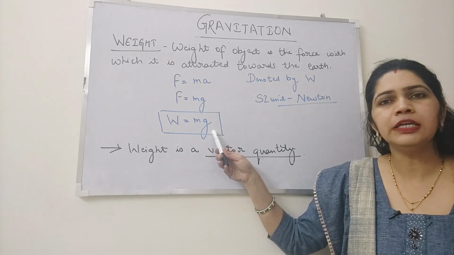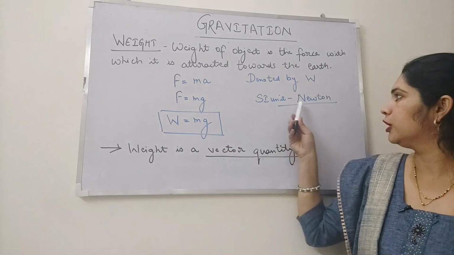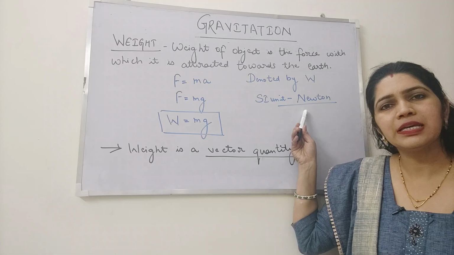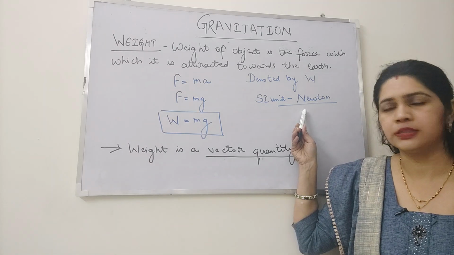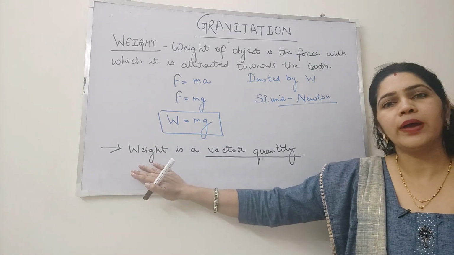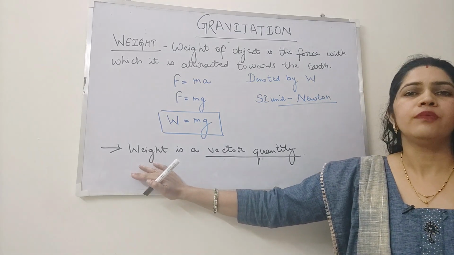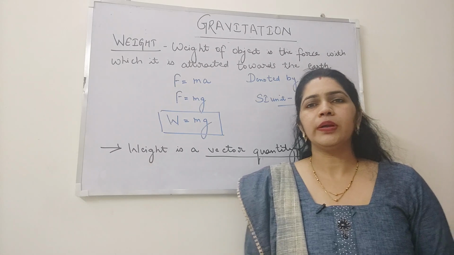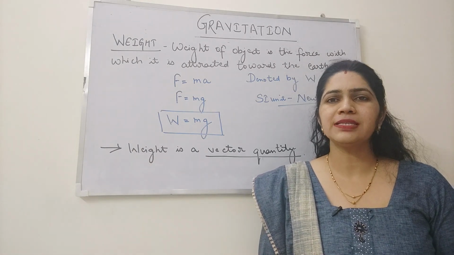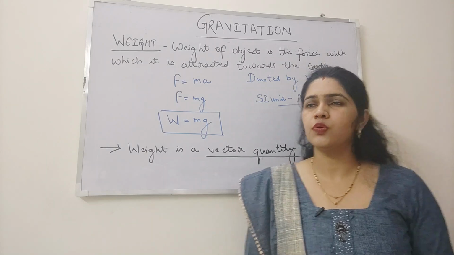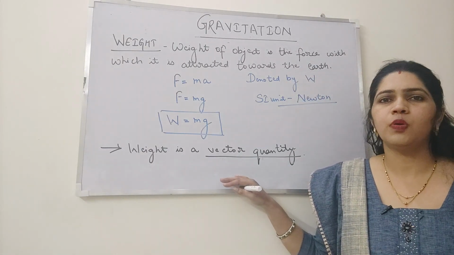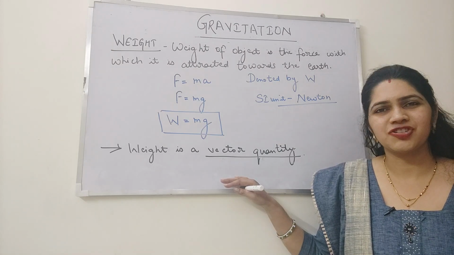Now, the SI unit for weight is Newton because it is the force with which an object is attracted towards the earth. Now, the second point for weight is a vector quantity. As we all knew that vector quantities are those quantities who have both magnitude as well as direction. As this force is acting vertically downward, it has both magnitude and direction.